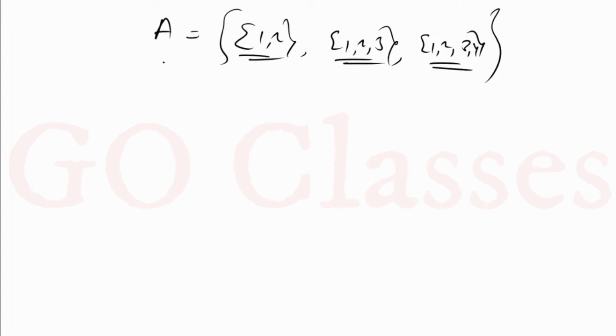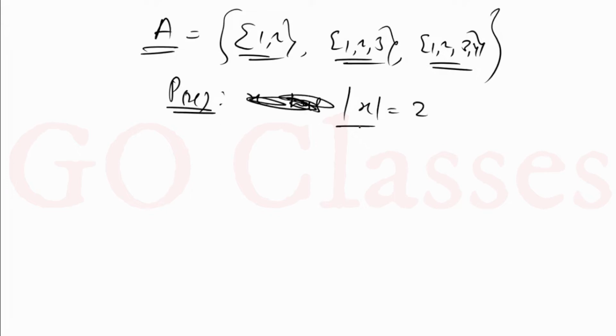Now for the elements of this set I am defining a property like this: the cardinality of X is 2. So P of X means the cardinality of X is equal to 2. Now this property is definitely a non-monotonic property, because, you can see, this is my set A. In this set we have 3 elements, so the domain of X is basically this A. The domain of X is A.